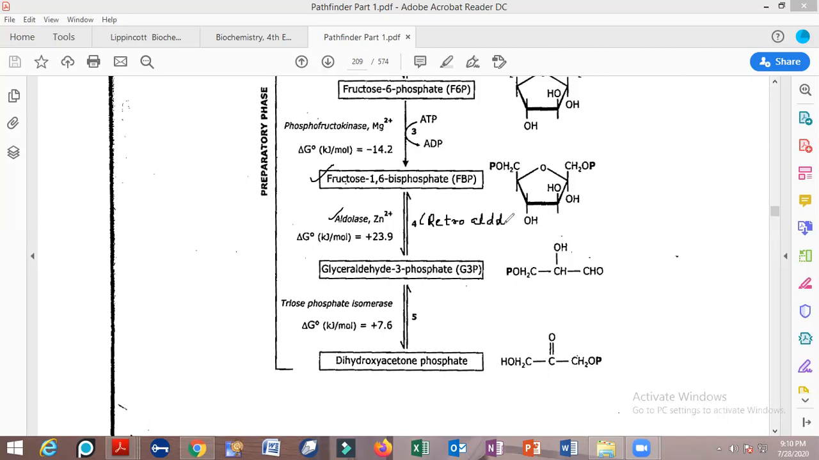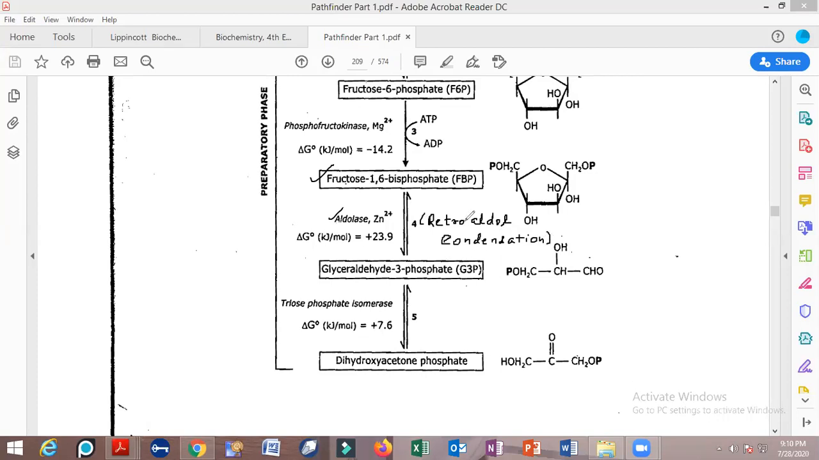This is a retroaldol condensation reaction, which is going to take place.